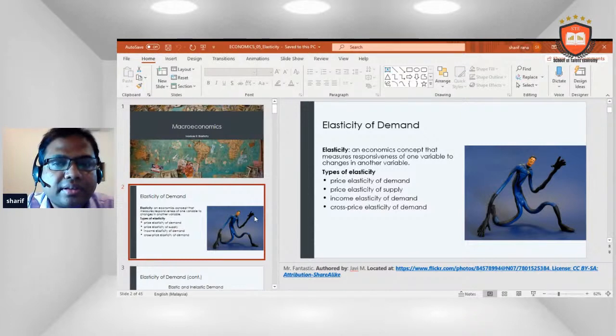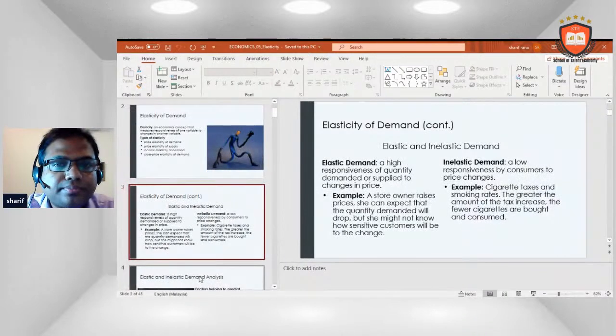Types of elasticity. There are different types of elasticity we have. We have price elasticity of demand, price elasticity of supply, income elasticity of demand, and cross price elasticity of demand. Elasticity of demand is a high responsiveness of quantity demanded or supplied to a change in price.